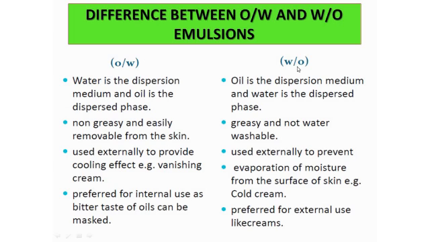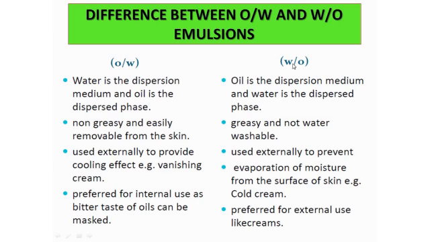But whereas the oil in water type of emulsion, water is in the high amount, thus they are greasy and they are not easily water washable, right? Now oil in water type of emulsion, they are basically used externally to aid cooling effect because water is present, right? Example is your vanishing cream.